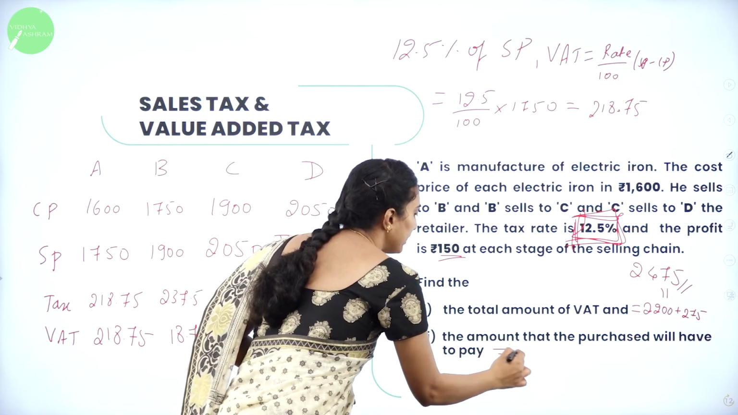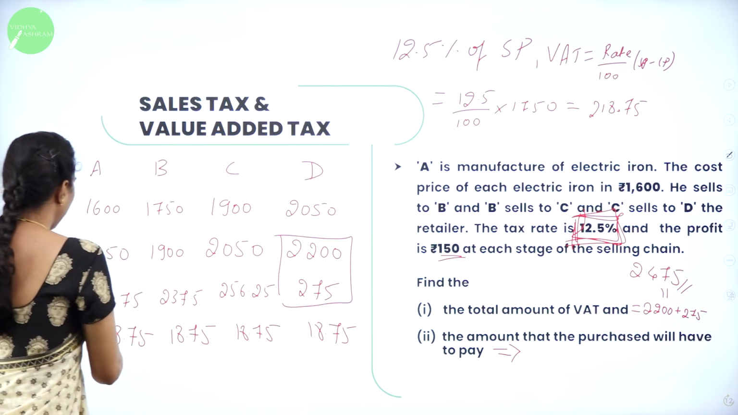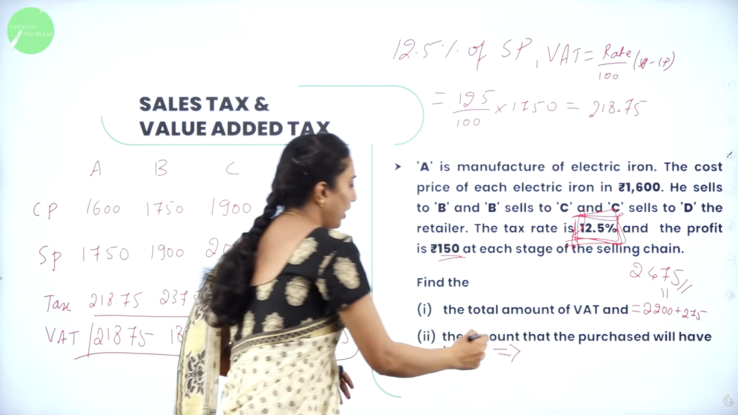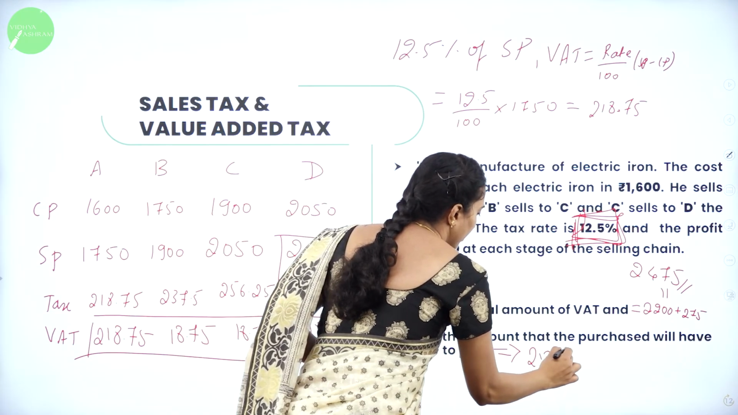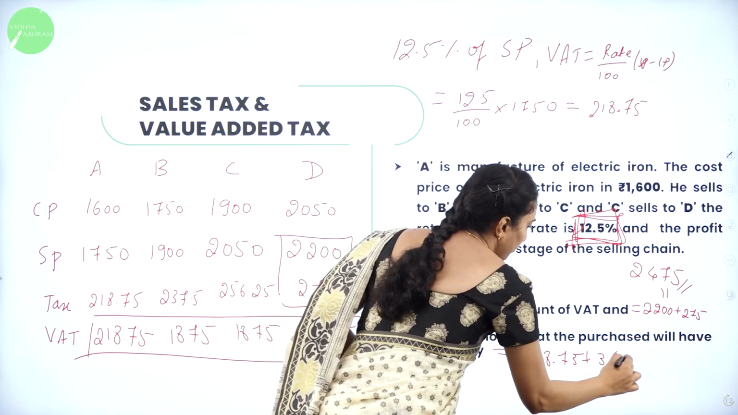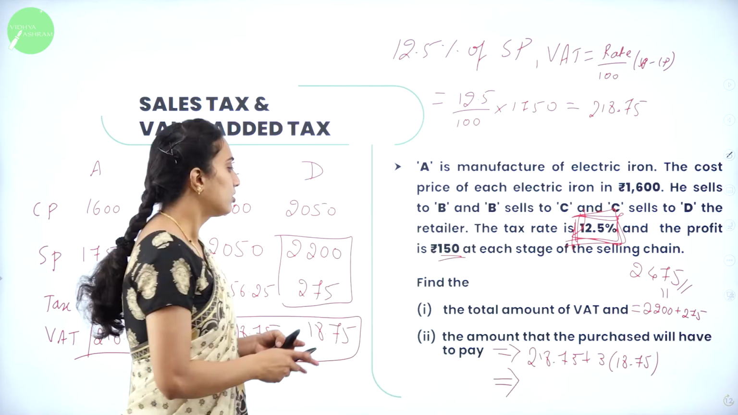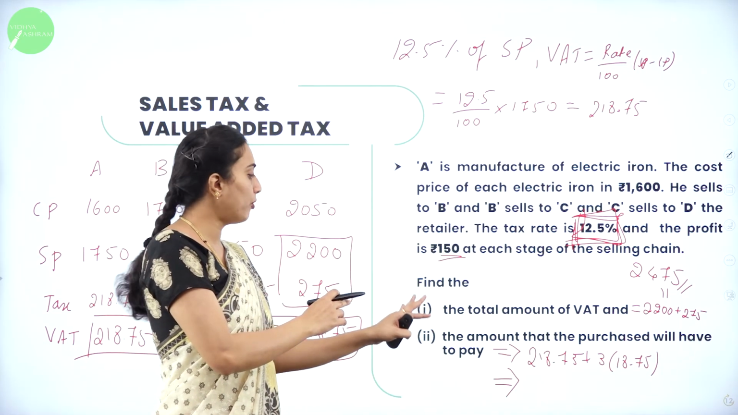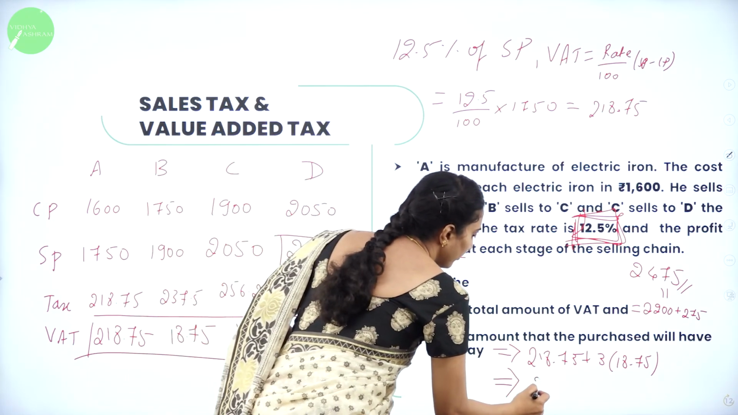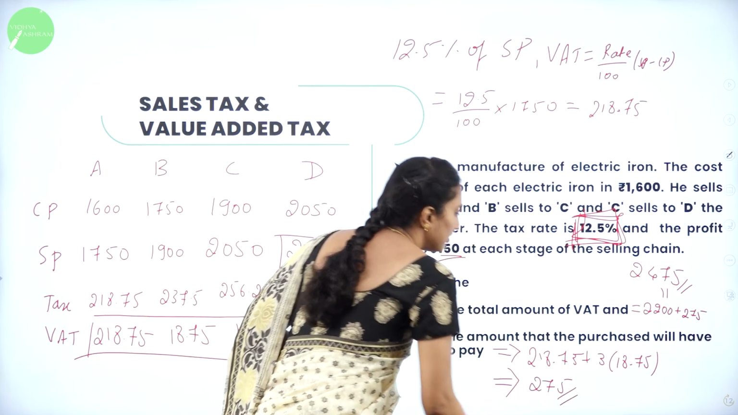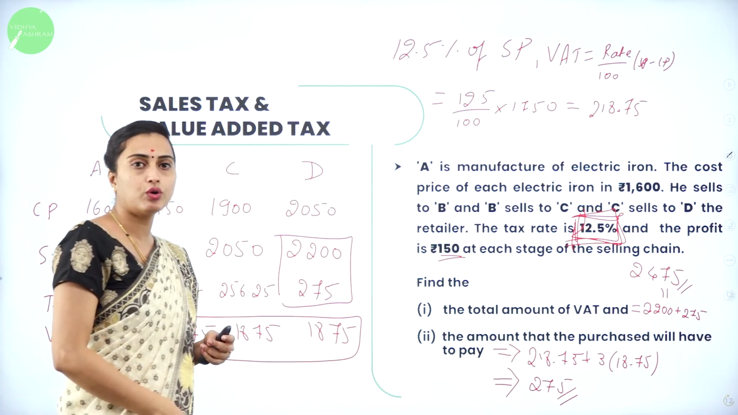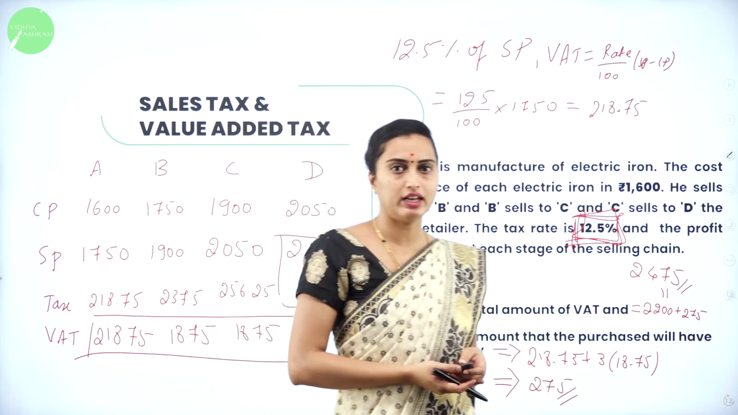The amount paid as VAT is equal to the sum of all these: 18.75 plus 3 times 18.75, which is nothing but 75. This is your answer. I hope you got this one, how to solve the problems according to the table we have calculated.